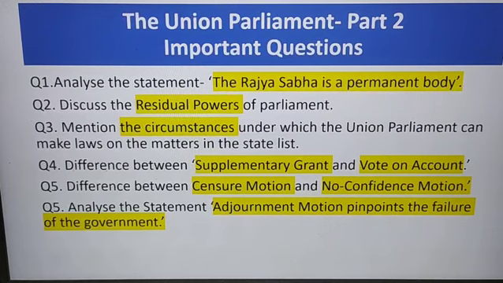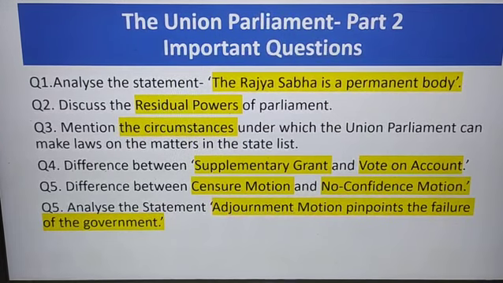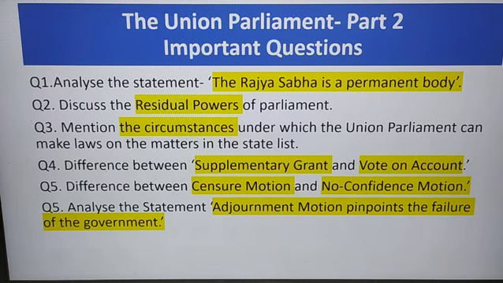Because if all the MPs are new, then maybe the parliament work will not be carried out smoothly, as the experience of the previous tenure will be lacking. So that's the reason it's a permanent body, never dissolved, and it comes to the aid whenever the Lok Sabha is dissolved. It is one of the houses which carries on the functions of the Union Parliament.